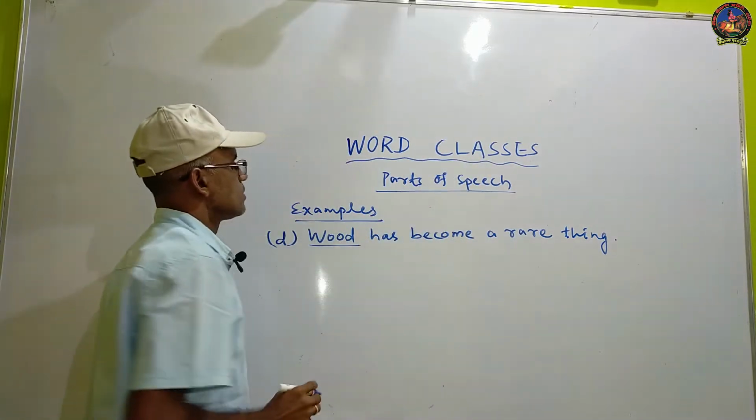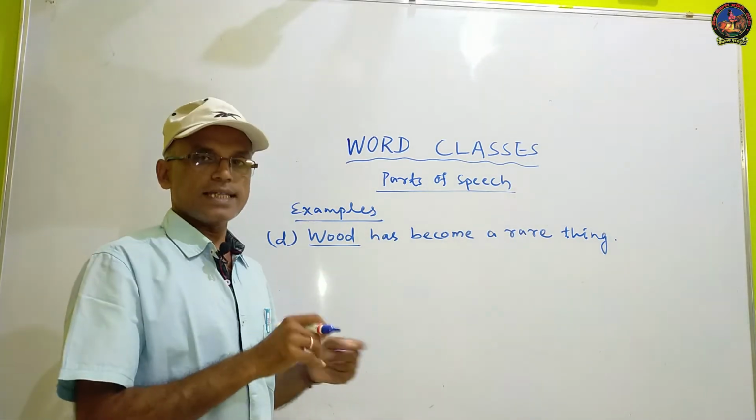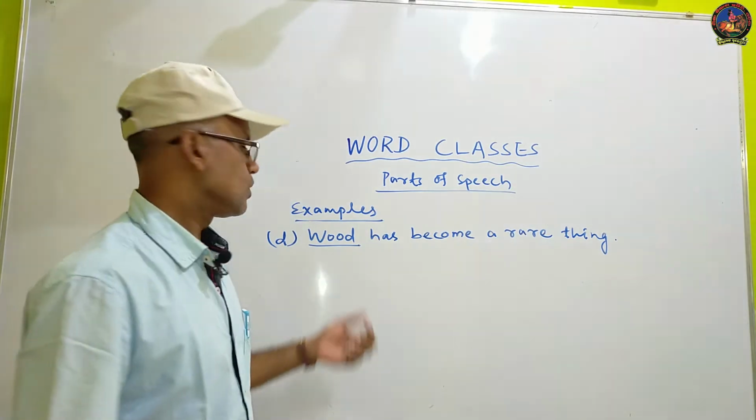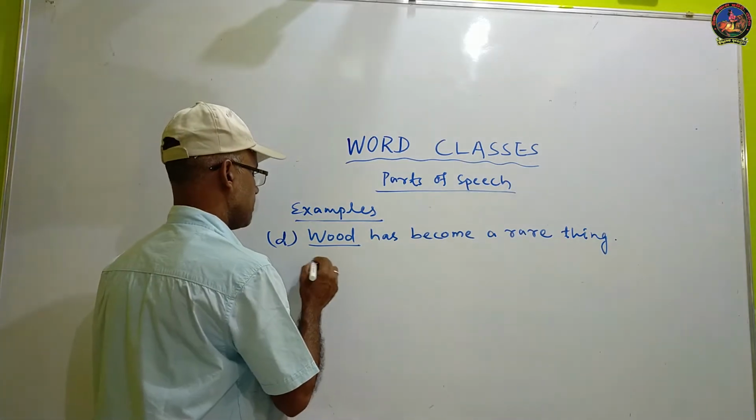Mark the word wood, which we use as fuel in our rural areas. Wood is used as fuel, so it is the name of a material.